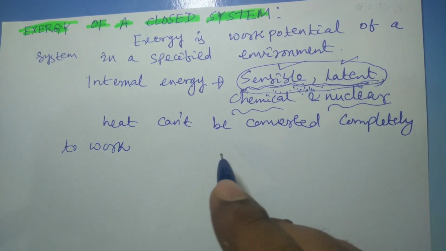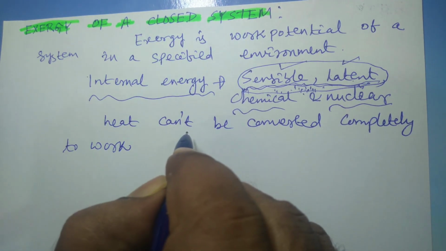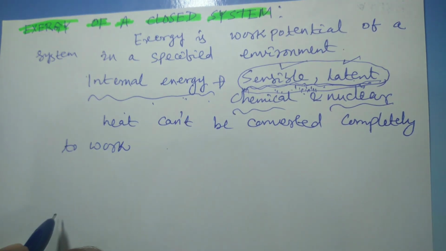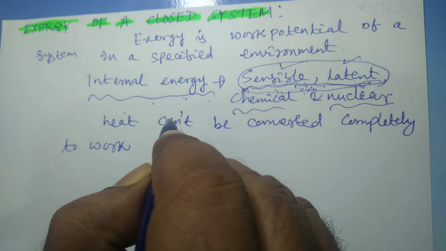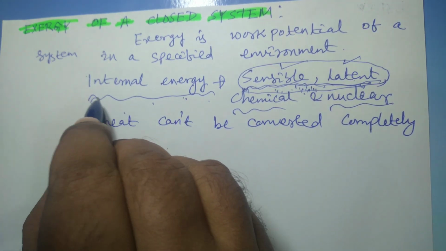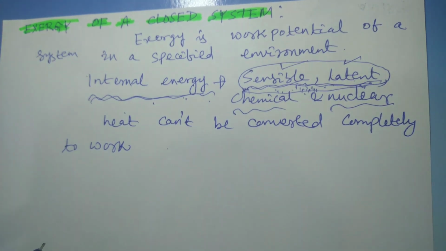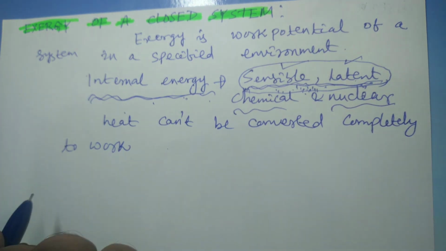So we can conclude that internal energy cannot be completely converted into useful work. So the exergy we calculate will obviously be less than this internal energy. But how much less? That's what we want to calculate.